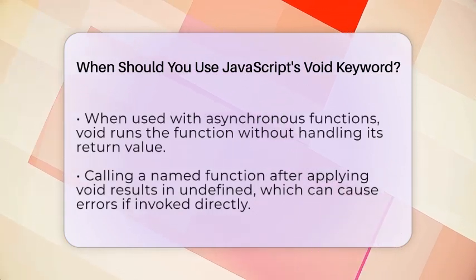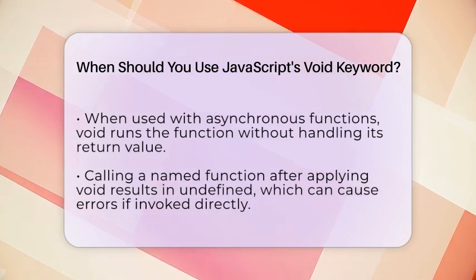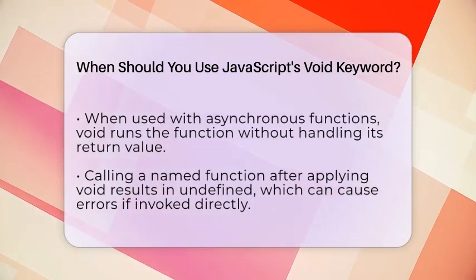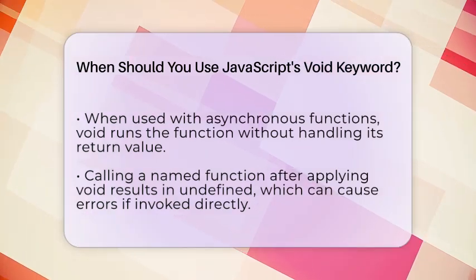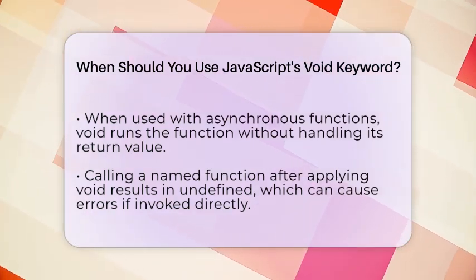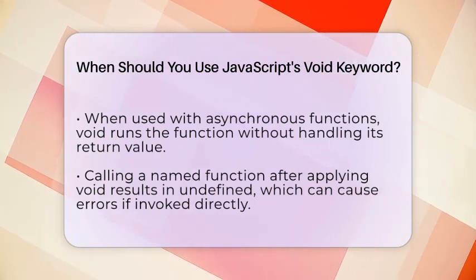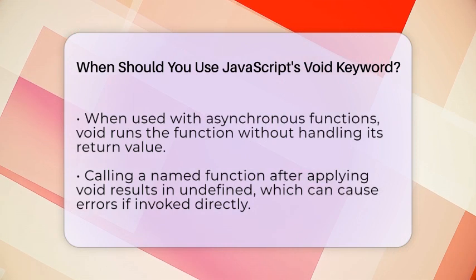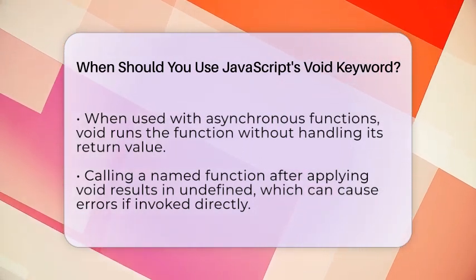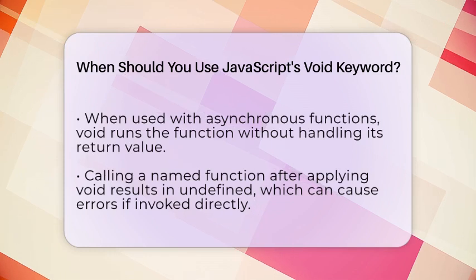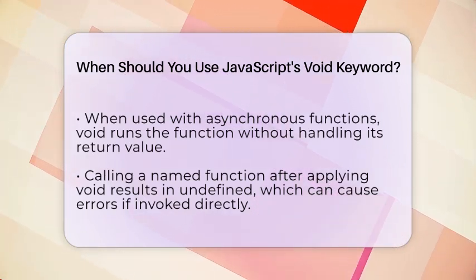You might also see void used in functions to explicitly return undefined. Instead of writing return or return undefined, some developers write return void 0. It's a stylistic choice that makes it clear no value is being returned. In code minification, or when writing small snippets, void 0 is often used as a quick way of representing undefined. It's shorter and sometimes faster to write, especially in compact code.